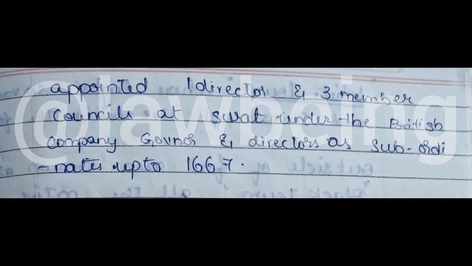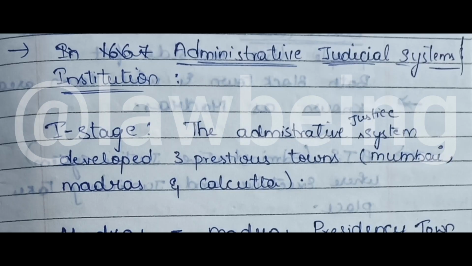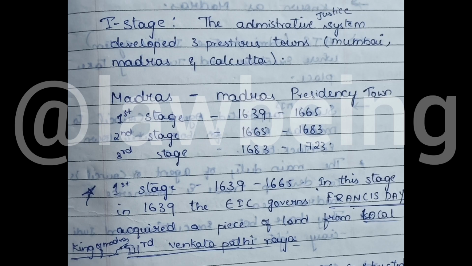As part of expanding the East India Company, the administrative justice system developed in three presidency towns, namely Bombay, Madras, and Calcutta. Now we are going to discuss the Madras Presidency Town, which is divided into three stages. The first stage is from 1639 to 1665, the second stage from 1665 to 1683, and the third stage from 1683 to 1723.